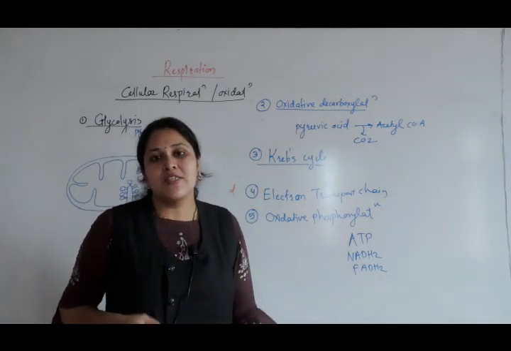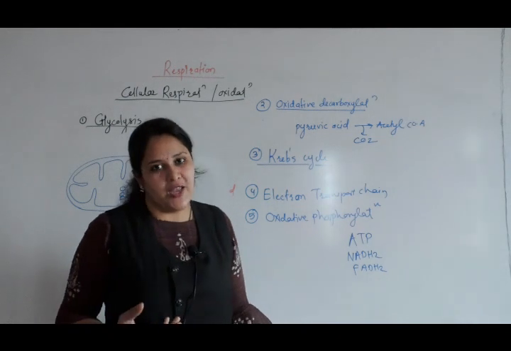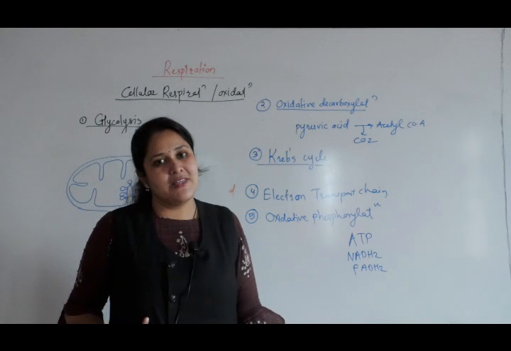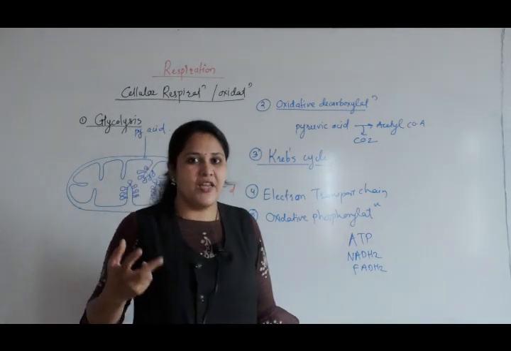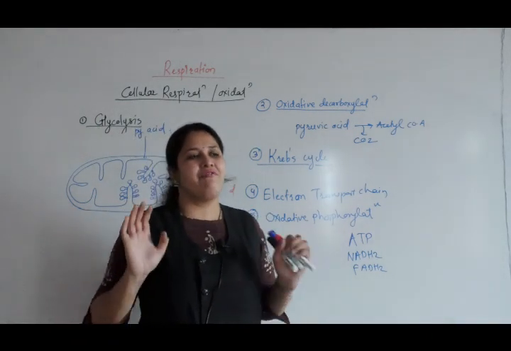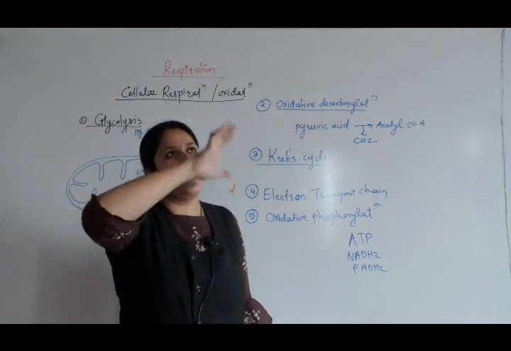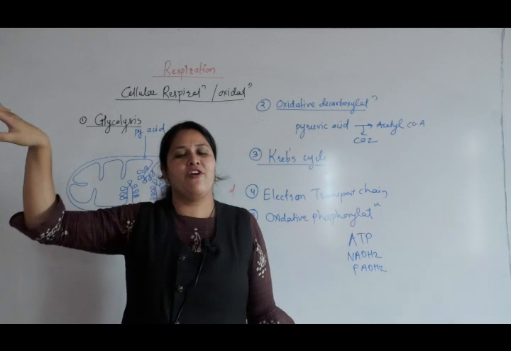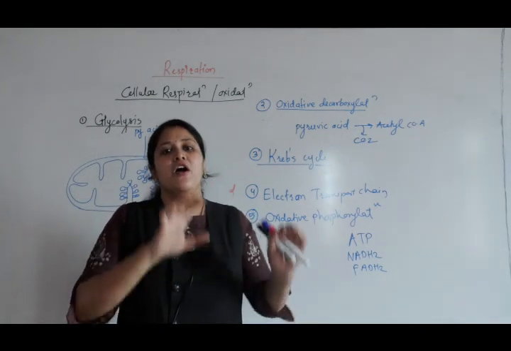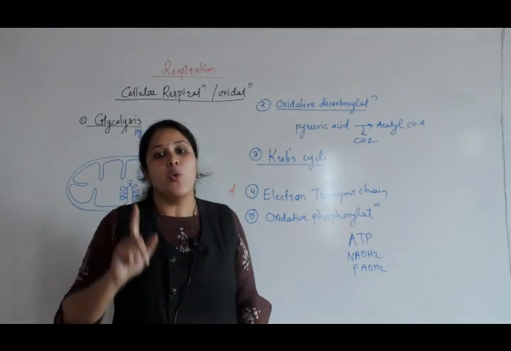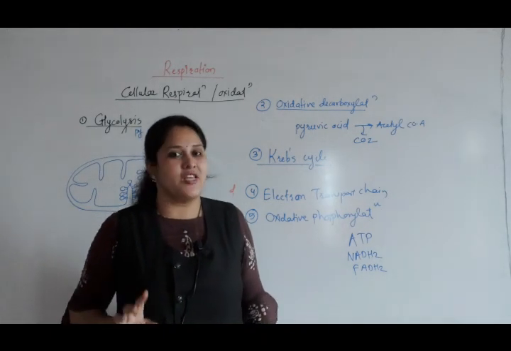Finally, these electrons are accepted by oxygen. Till now we have not seen oxygen anywhere in glycolysis, oxidative decarboxylation, Krebs cycle. So oxygen is the final acceptor of electrons. It observes whether everything is happening in the proper way or not, and finally says, I am here to accept the electrons from FADH2 and NADH2 when they move through the electron transport chain.